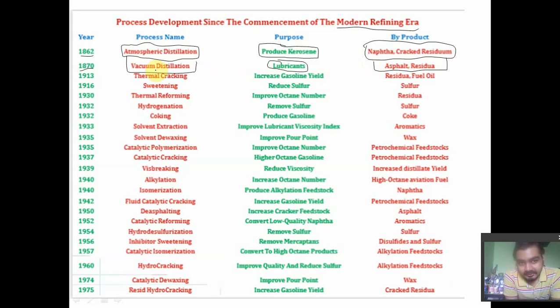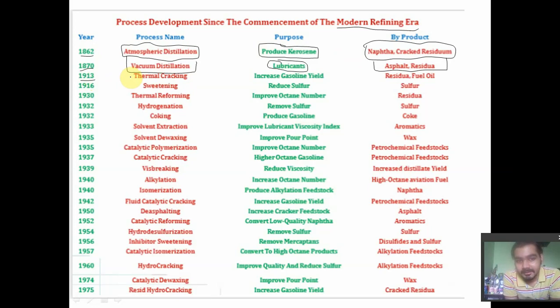After installing the distillation unit, it was found that these byproducts can also be converted to good fuel oils. So we introduced, in 1913, one thing you should remember, that the 20th century is the game changing century for the refining process, because Reliance, the biggest refinery, was established in Jamnagar.